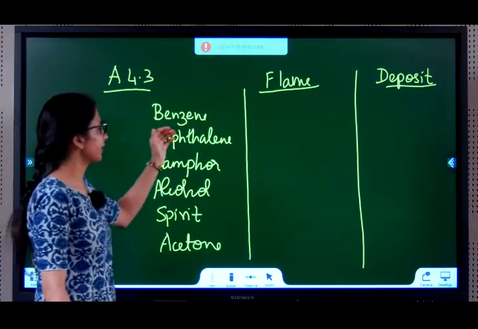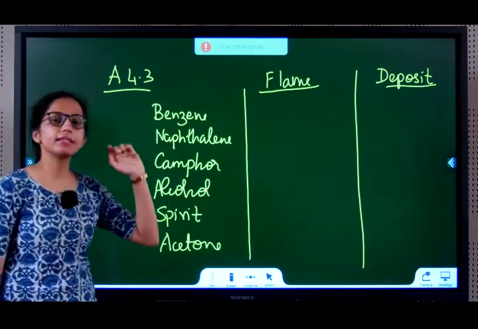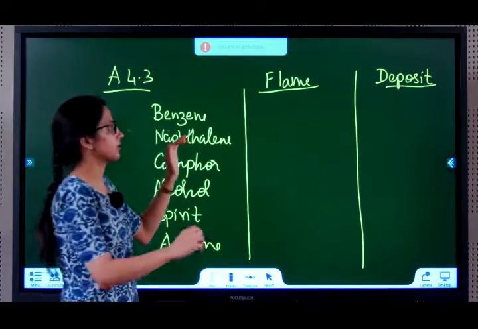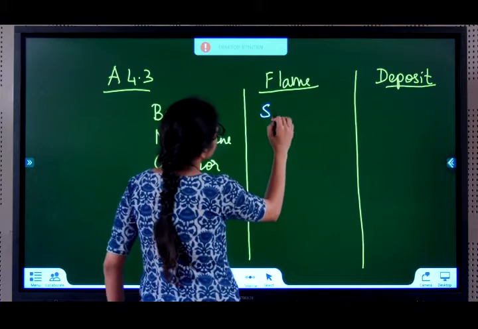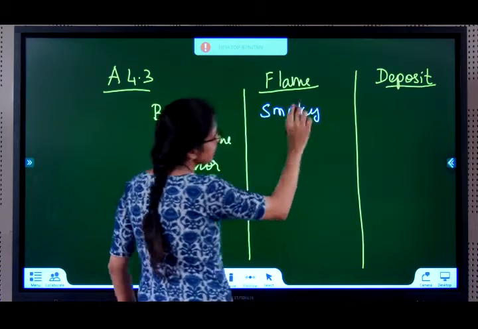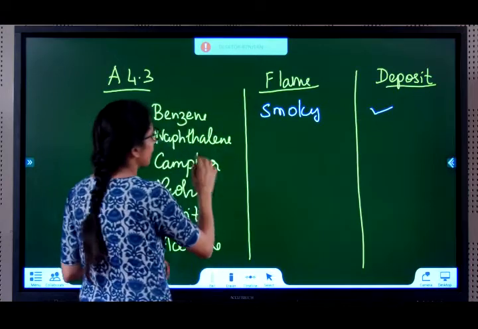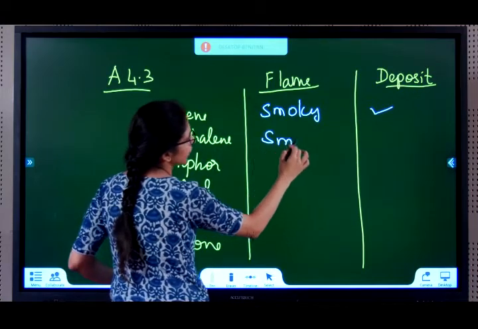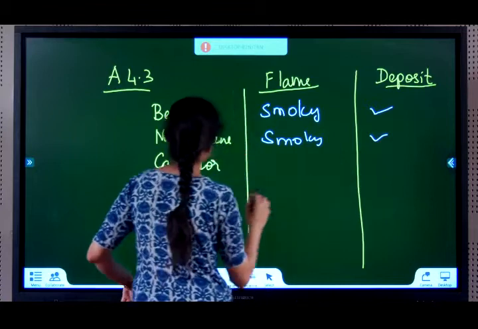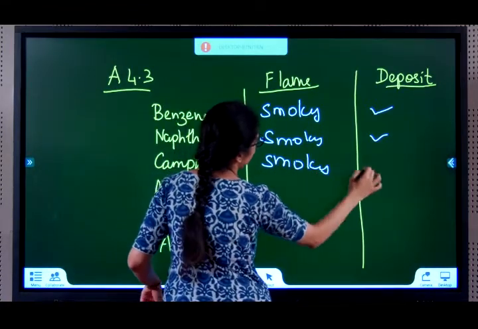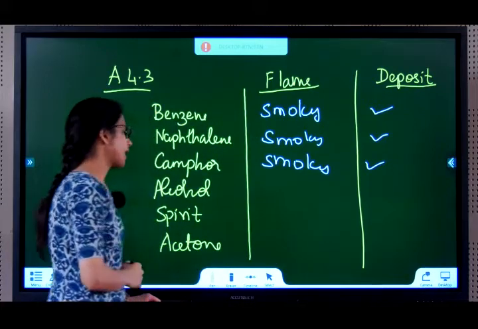Benzene. If you remember, inside benzene there were double bonds and single bonds, alternate double and single. Double was present. You see the flame, it will be smoky. That means black deposits are there. Naphthalene, also smoky. Black deposits are there. Camphor, smoky. Black deposits are there.